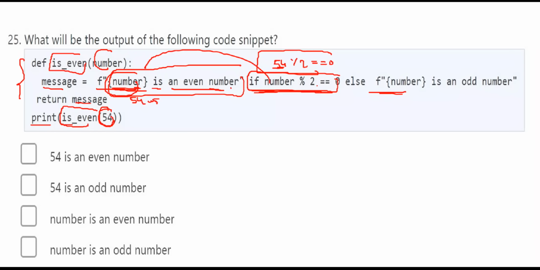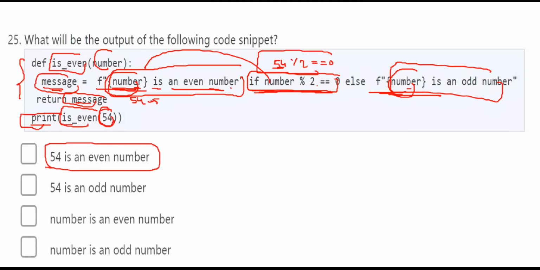If 54 is not an even number, then you will come here and this number will be replaced with some number, and it will return the message as number is an odd number. So in this message, 54 is an even number is stored. That message you are passing, that you are printing here. So the output is 54 is an even number.